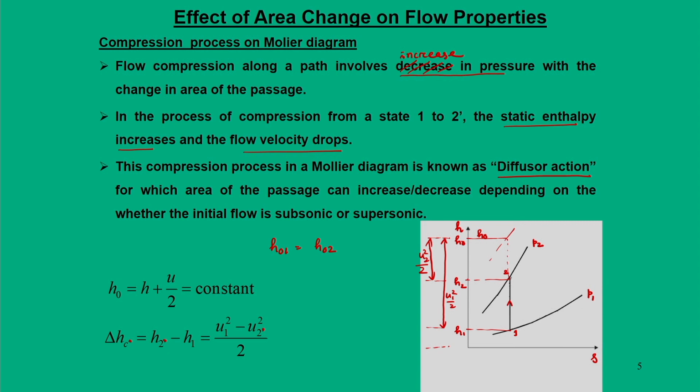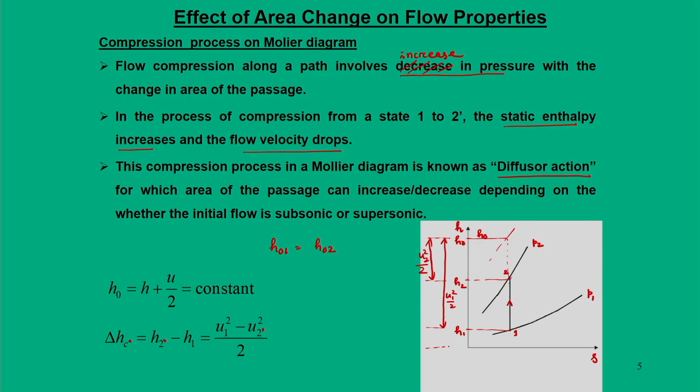Okay. So, now we are able to say that process is isentropic and we can define the compression process and expansion process on a Mollier diagram. So, accordingly we define diffuser action or nozzle actions. Till this point of time we do not say anything about the area, whether it should increase or decrease, that aspect will come later. But for a nozzle action, the very bottom line, pressure must decrease and for diffuser action pressure must increase.